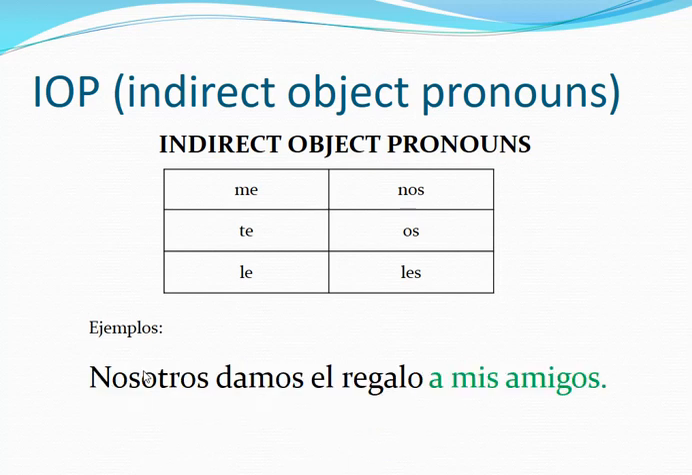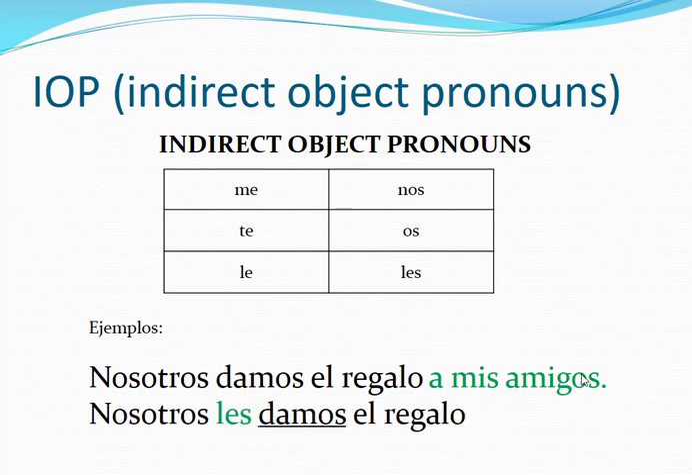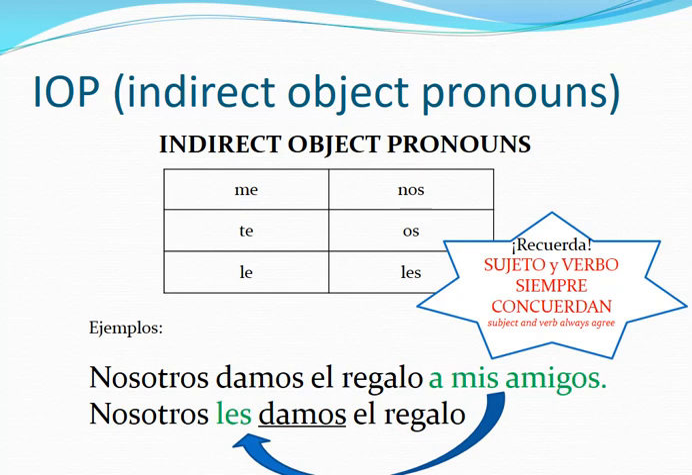Nosotros damos el regalo a mis amigos. We give a gift to my friends. Okay, nosotros les. If it's a mis amigos, if it's plural, it's always going to be les. A mis amigos, a los estudiantes, even if you have two people, María y Juan, two people, les. It's like they. It will be replaced with them. We give the gift to them. We give them whatever, the thing. The thing is always the direct object. We're not replacing this yet, okay? So only the indirect object.